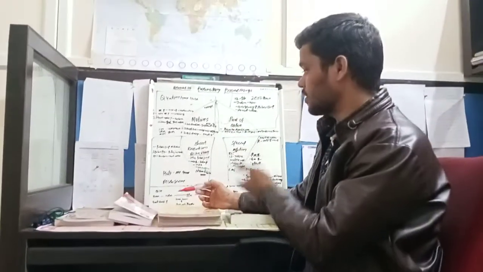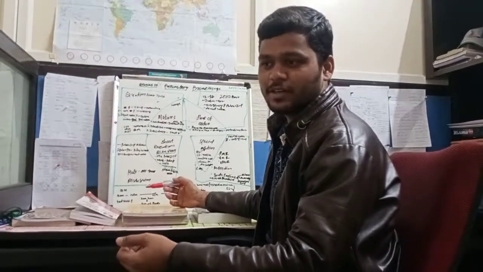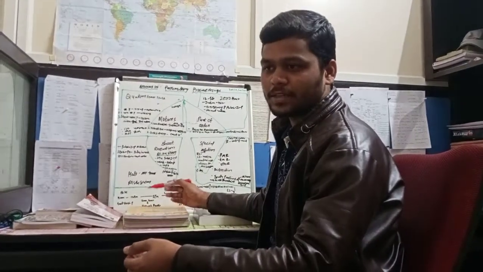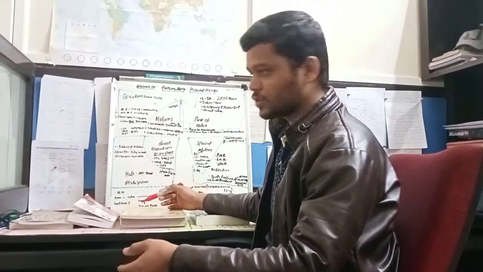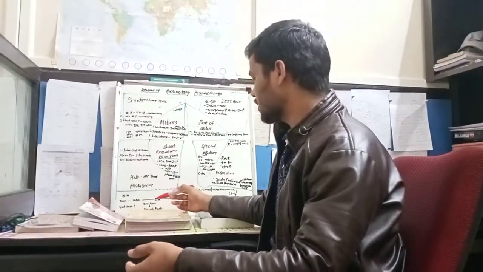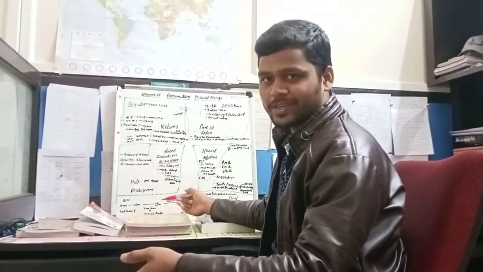After question hour is completed, we have zero hour. Zero hour timing is 12 to 1. Then 1 to 2 is the lunch session.